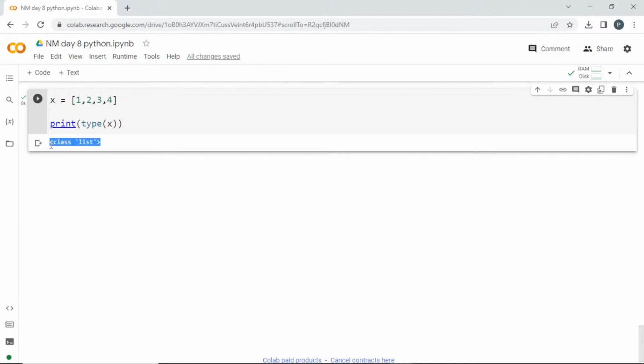So what is this class list? It is a predefined class, which the creators of Python have created, a class in the name list, and they have given many properties for you guys. So you are creating an object and calling this, you are creating a list, and for list we have many properties, like you can append it or remove it. All those things are functions or methods inside the class list. Similarly, you are using list or tuple or integer or float, and those are nothing but methods and attributes inside a class. Those are predefined, and if you want to create your own for better productivity, we create classes and objects for us.